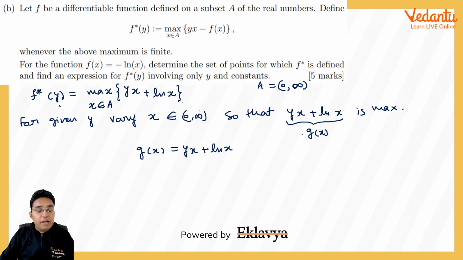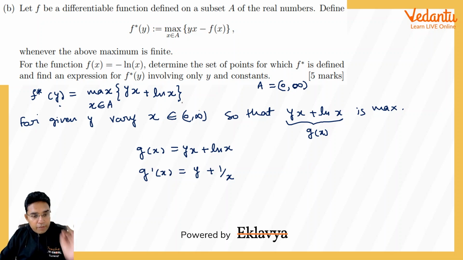To find at which x it will take the maximum value, we will differentiate it, which gives us y plus 1 by x. Please notice I have differentiated it with respect to x, taking y as a constant, because for every y we have to find the value of x for which this expression is maximum. Now because x belongs to 0 to infinity, 1 upon x will also be positive.